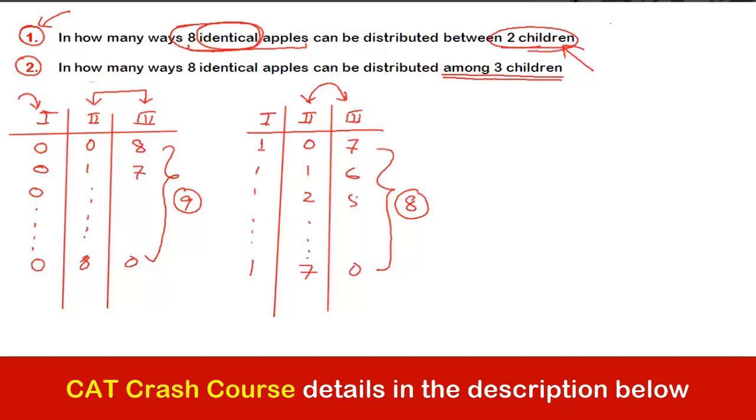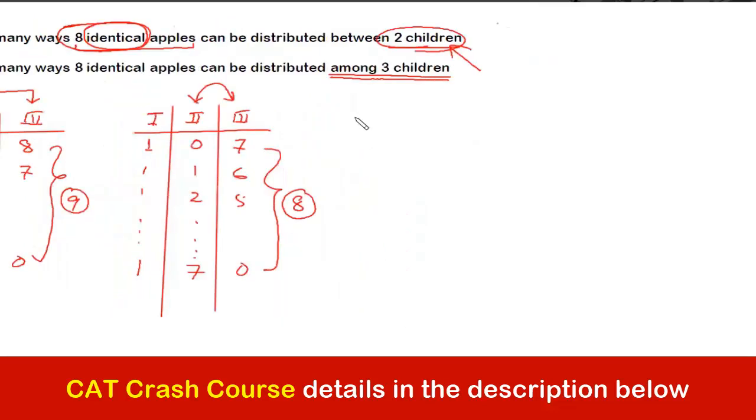Now first, second and third. If I keep on giving 2 apples to the first one, then the distribution would be of 6 apples between second and third. In that case, the number of ways would be what? 7. I need not write all the cases.